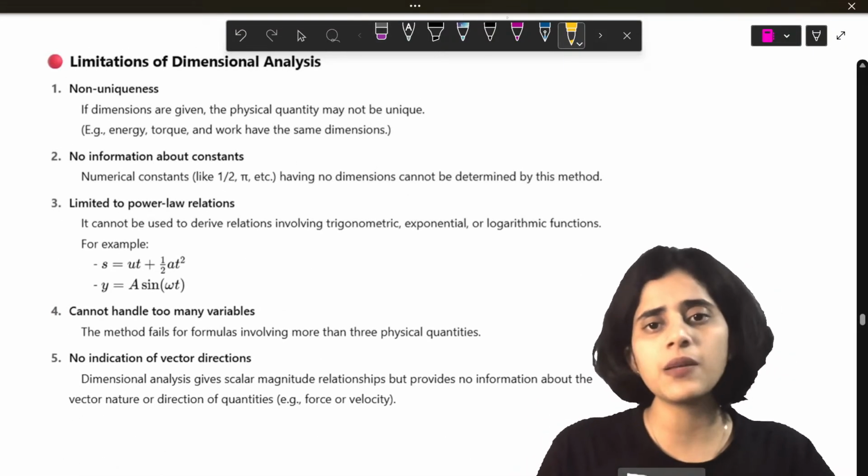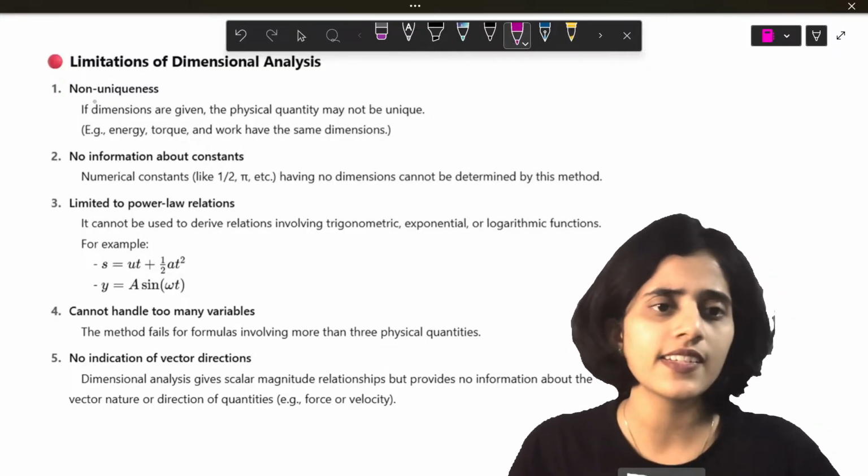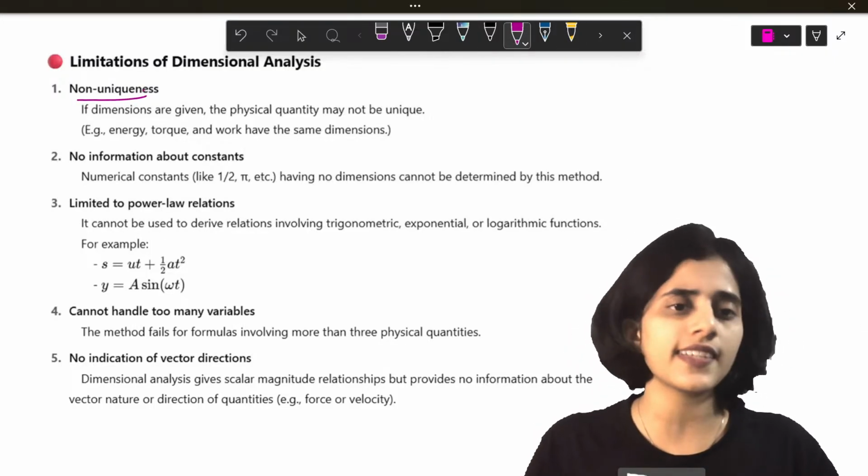Okay? Now there are some limitations to dimensional analysis. See, there is no uniqueness.